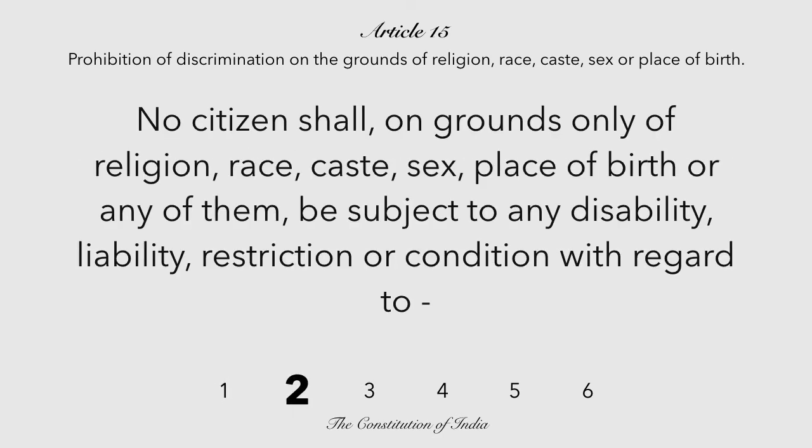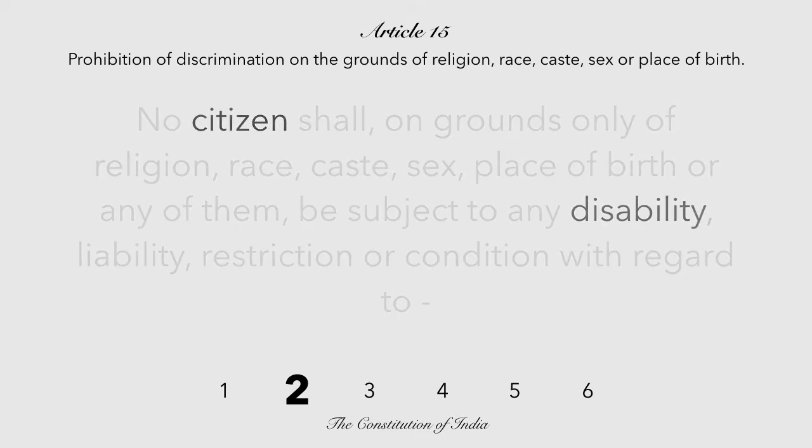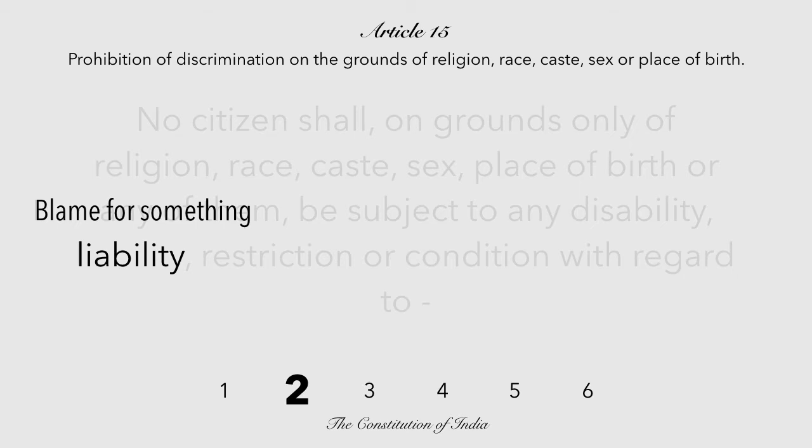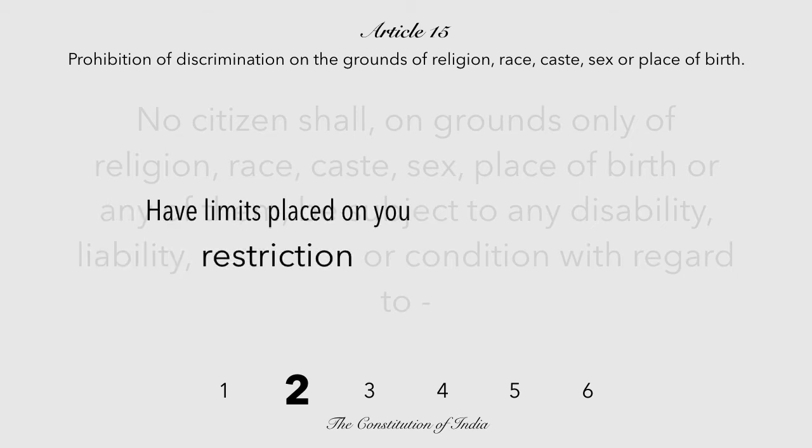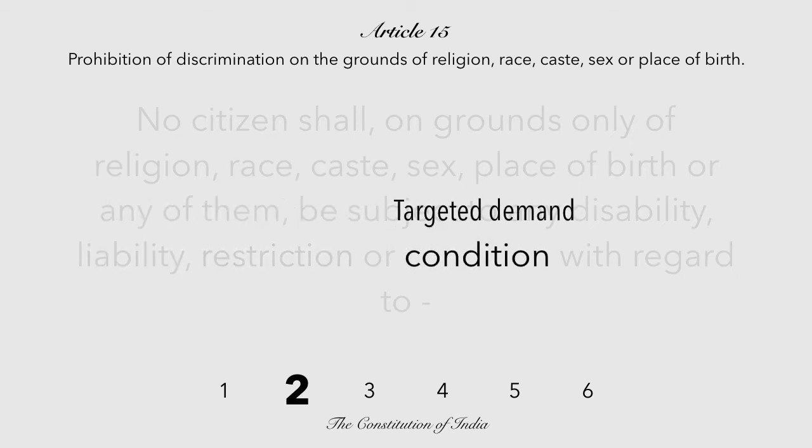The second clause talks about a citizen being denied or a citizen being targeted due to specific things, like being subject to a disadvantage or a liability, that is a blame for something, or having some limits placed on them or some demands placed on them because of their religion, race, caste, sex, or place of birth.